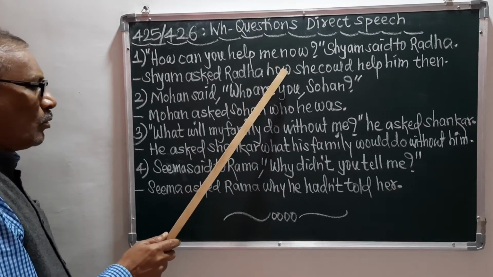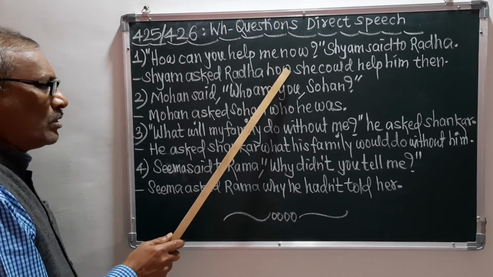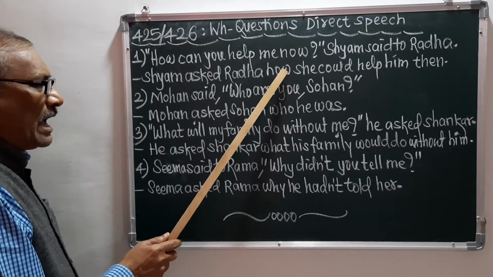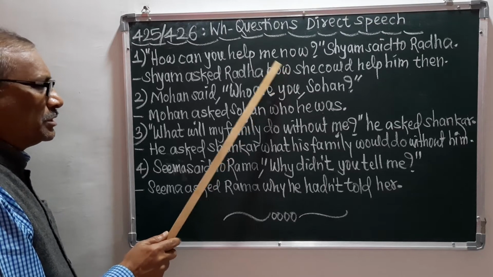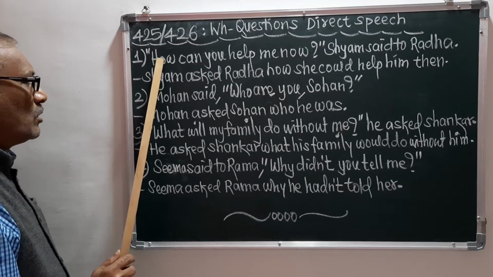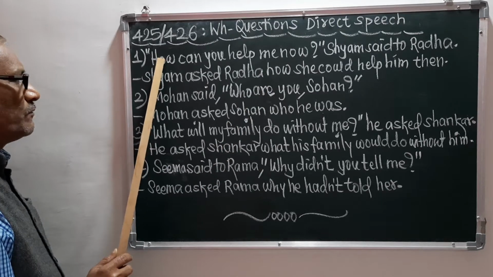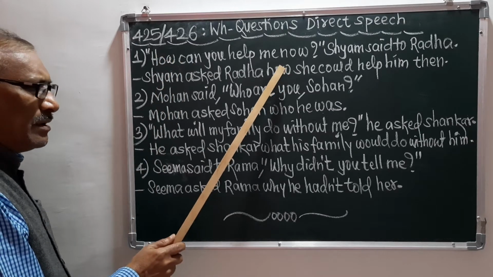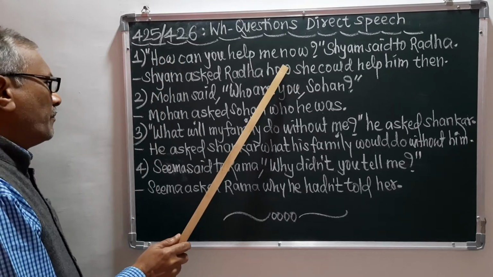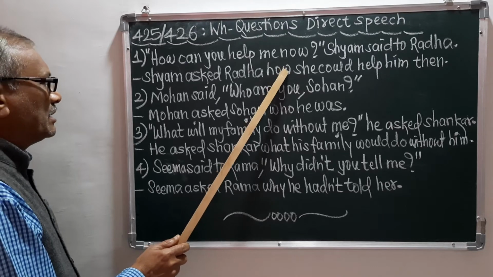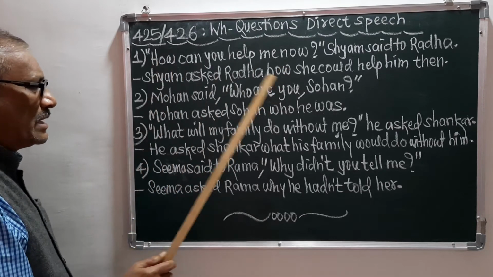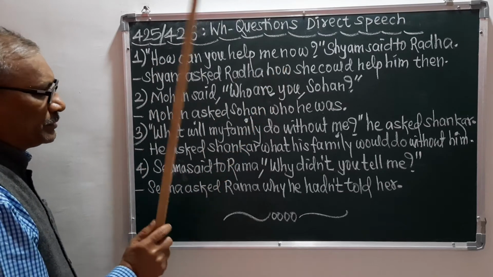So Shyam asked Radha. Now this is how. So remember, what is this how? This how is the conjunction, and we have taken this conjunction because the beginning of this question is with how. We should always do it like this, and that's why this how has become the conjunction.